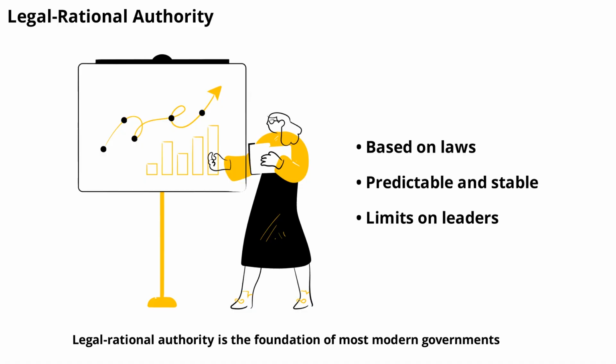Legal rational authority is the foundation of most modern governments. Here, power is based on a system of laws and procedures, not on personal qualities or traditions. Leaders are chosen according to rules, and their authority is limited by laws. This type of authority is considered stable and predictable, making it ideal for large, complex societies. It ensures that everyone, including leaders, must follow the law.